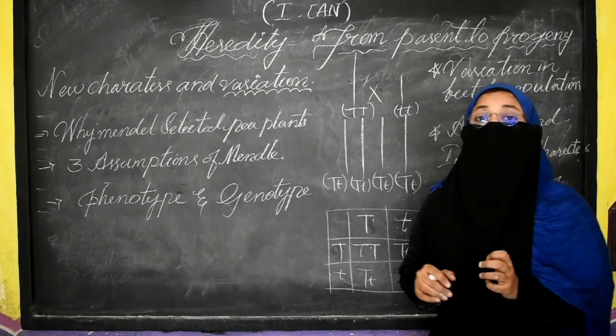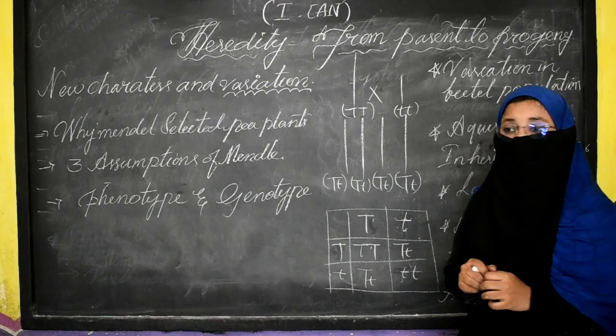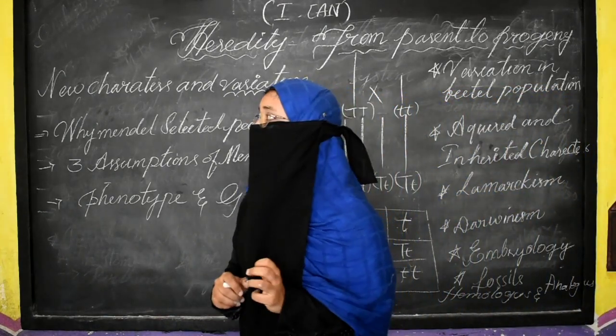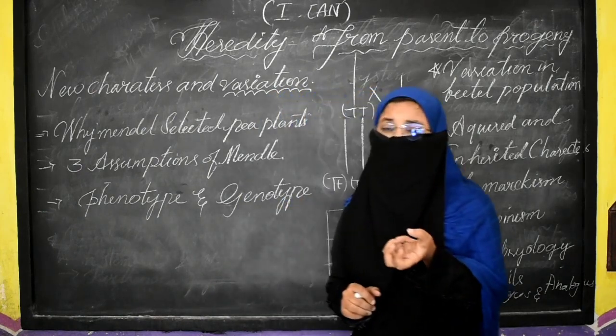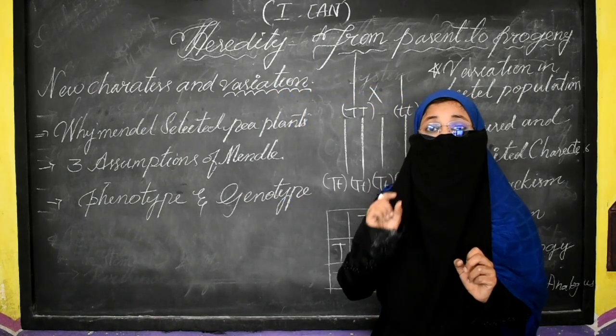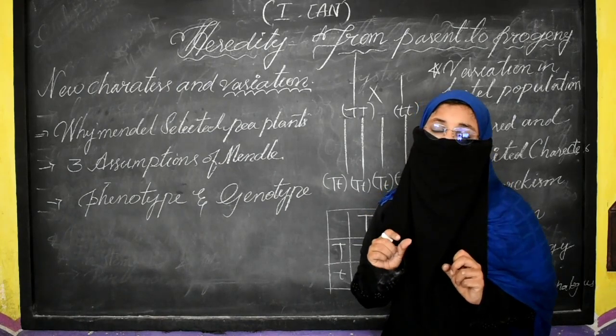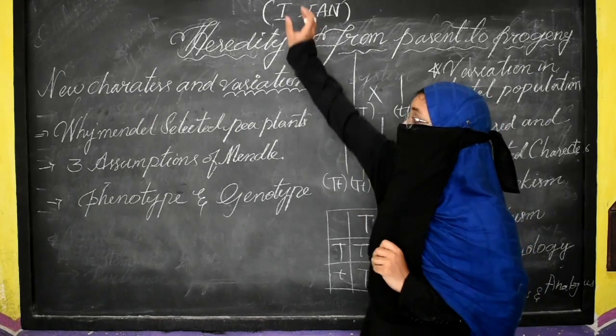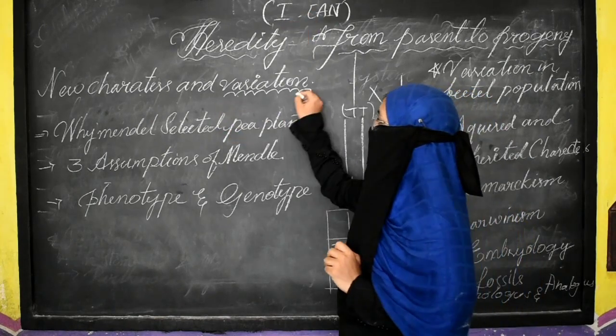So usually these factors pass due to the gene, and the gene is nothing but the information that is present within the DNA. Okay, now it is like a memory chip, which contains lots of information within it. In the same way, the genes contain lots of information that is carried from one generation to the next generation.